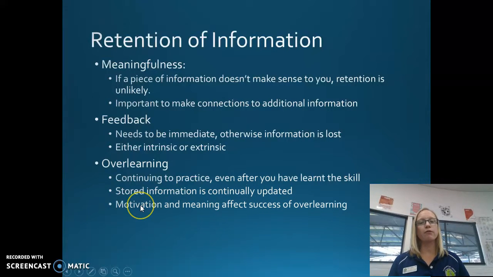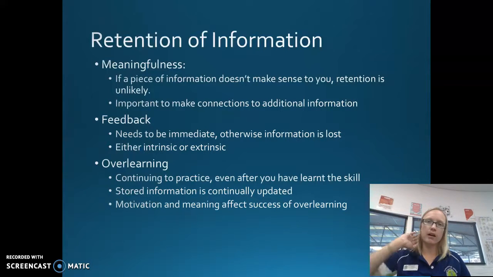So if it's something that you find boring, then that's going to affect motivation, that'll go down, or if it's a skill or a drill that you can't connect meaning to within that sport, your motivation will go down and overlearning will not be successful.